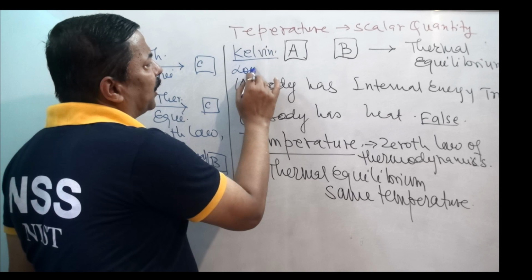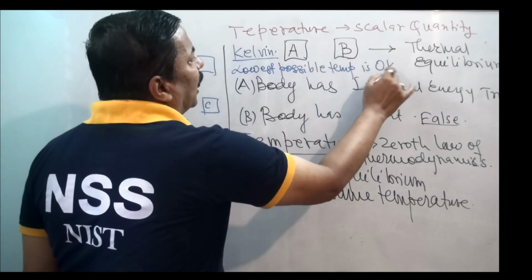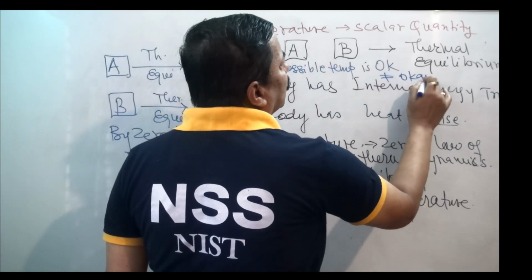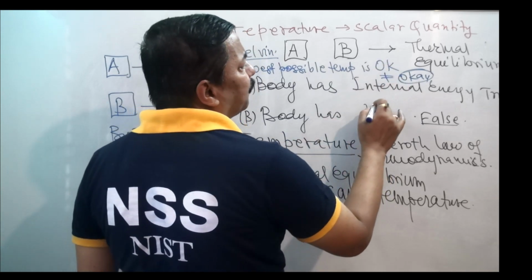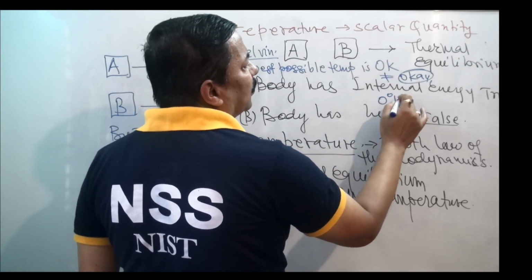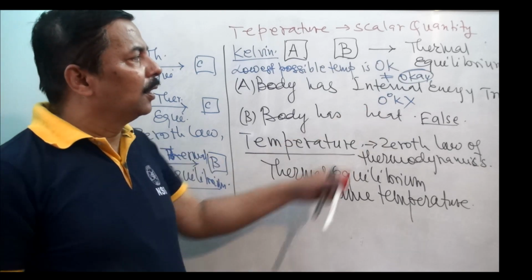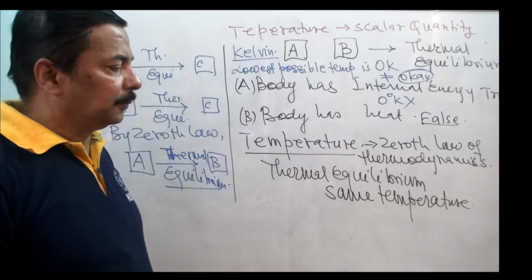Lowest possible temperature is 0 K. This is not OK, this is 0 K. We cannot write 0 degree K. This is not correct, this is not how we write. It is 0 K. This is the lowest possible temperature.